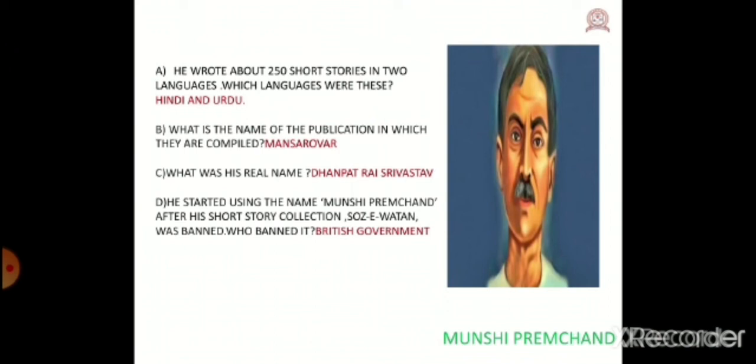C. What was his real name? What was Munshi Premchand's real name? It was Dhanpat Rai Srivastav. D. He started using the name Munshi Premchand after his short story collection Soz-e-Watan was banned. Who banned it? So, who banned that story? The British government. Okay, children?